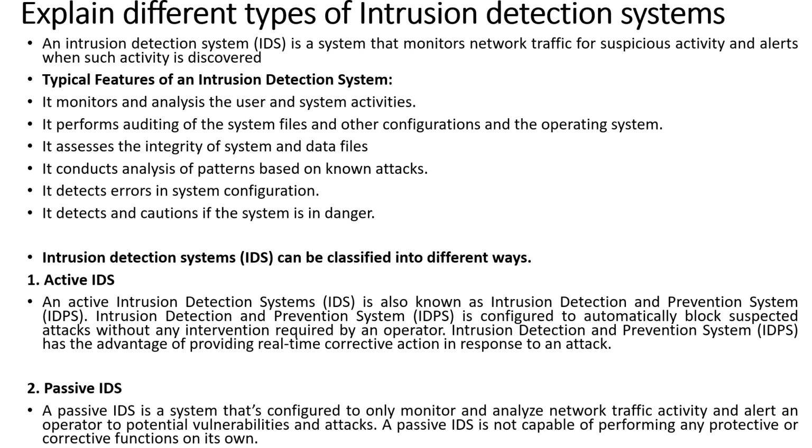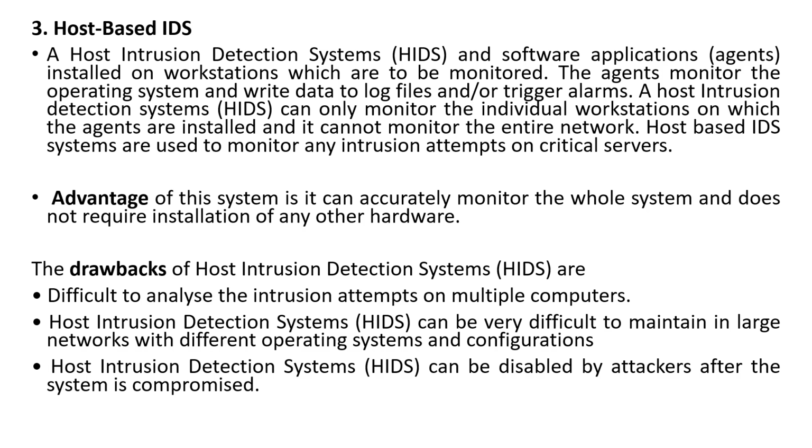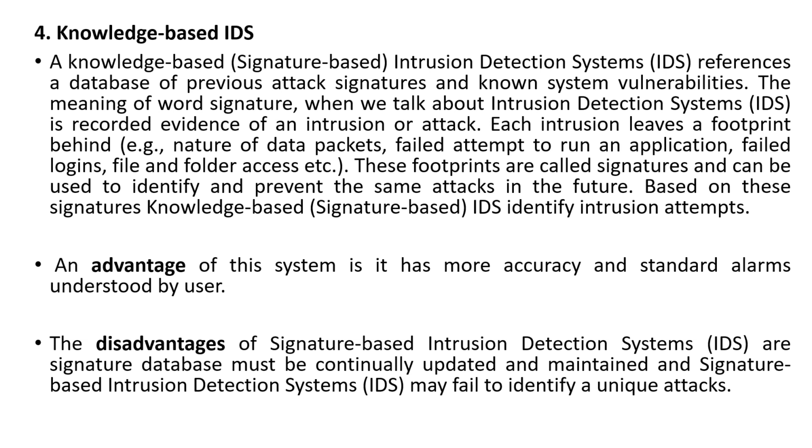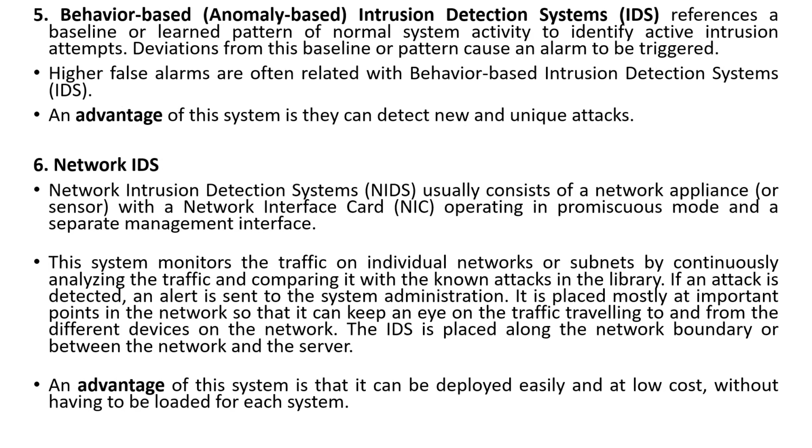IDS can be classified as active IDS, passive IDS, host based IDS, also there are some advantages and disadvantages for each of them. Knowledge based, also known as signature based, tracks a particular pattern or signature in which the attacker generates a particular attack. Then behavioral based, and the network intrusion detection system. So these are the 6 categories, a very important question, just go through it.